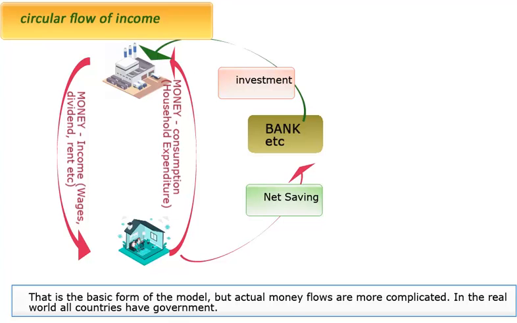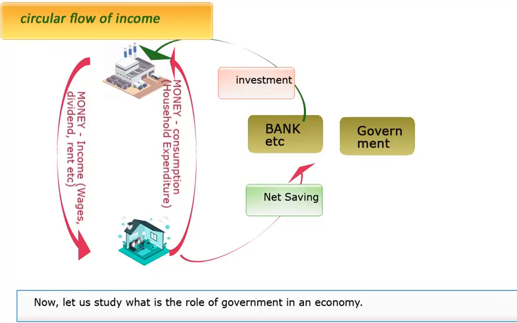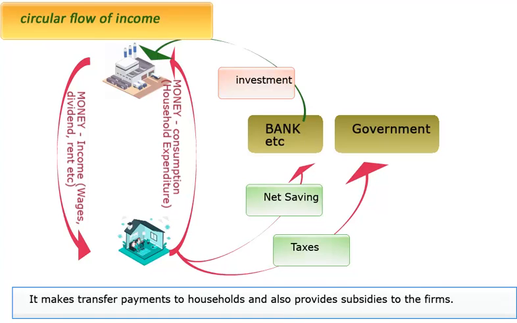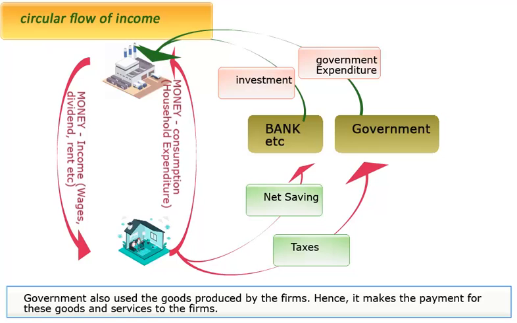In the real world, all countries have government. Now, let us study what is the role of government in an economy. Government collects taxes from both households and firms. It makes transfer payments to households and also provides subsidies to the firms. Government also uses the goods produced by the firms.